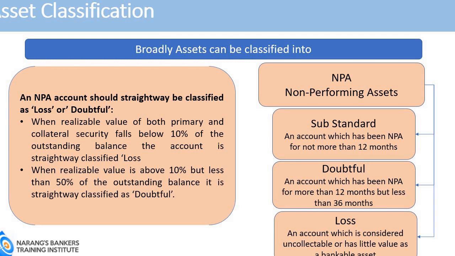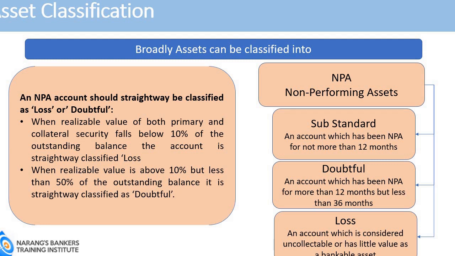When the realized value of both primary and collateral security falls below 10% of the outstanding balance, the account will be straightaway classified as loss. And when this realized value of both primary and collateral security is above 10%, but less than 50% of the outstanding balance, it is straightaway classified as doubtful.